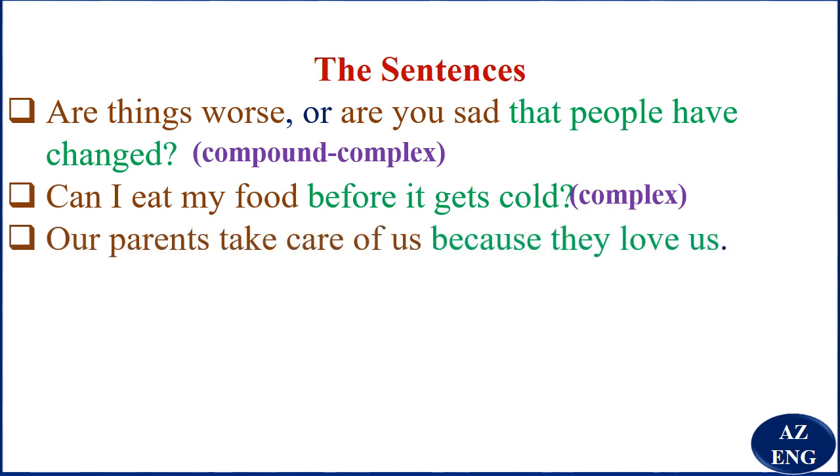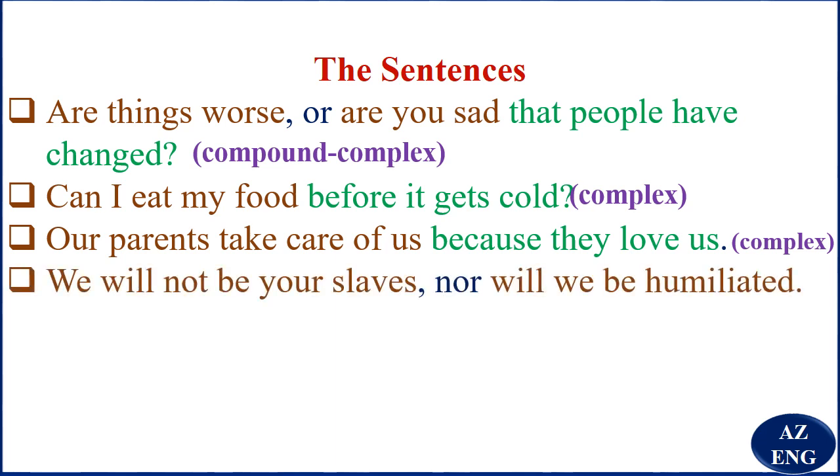Then here, our parents take care of us because they love us. Our parents take care of us is an independent clause. Because they love us is a dependent clause. So you see here, you've got an independent and a dependent clause. So this is a complex sentence. True.